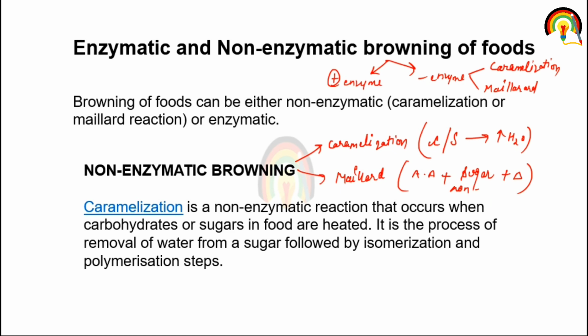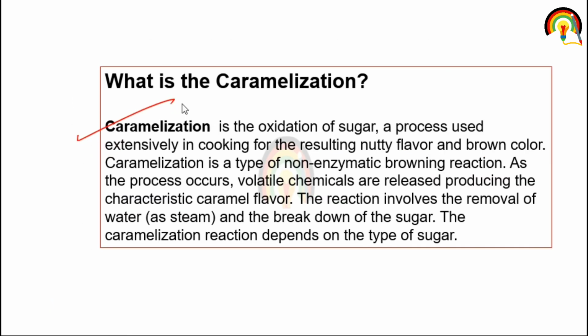Caramelization occurs when carbohydrate or sugar in food is heated and they show a caramel flavor. Caramelization is the oxidation of sugar, a process used in cooking for the resulting nutty flavor and brown color. It is a type of non-enzymatic browning reaction.